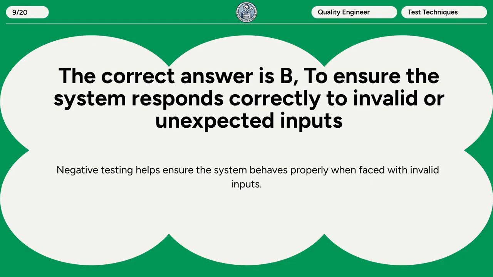The correct answer is B. To ensure the system responds correctly to invalid or unexpected inputs. Negative testing helps ensure the system behaves properly when faced with invalid inputs.